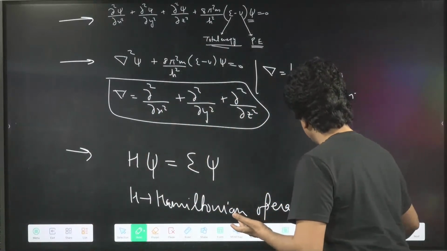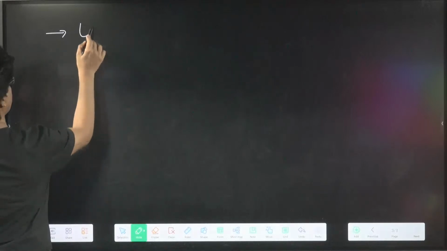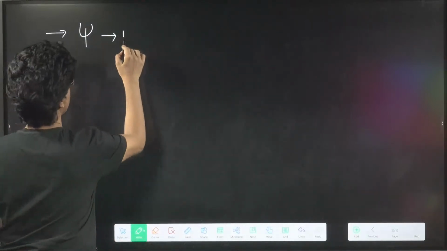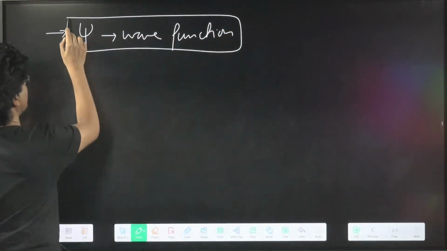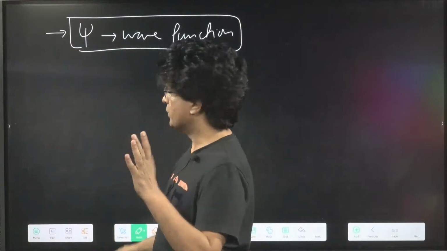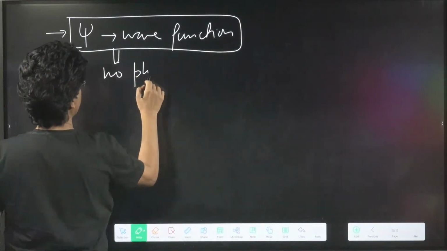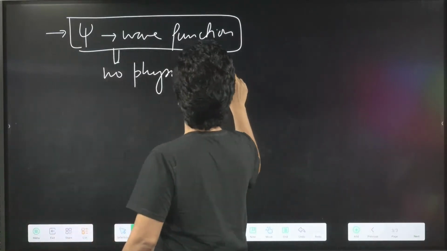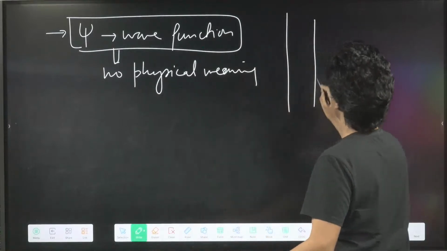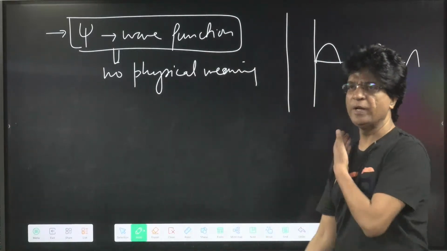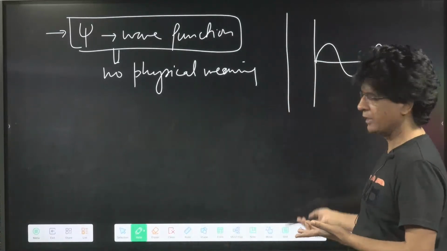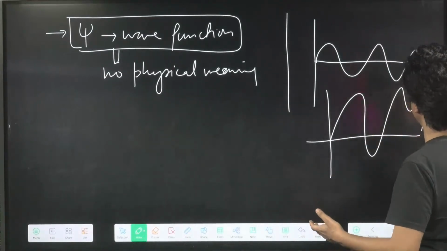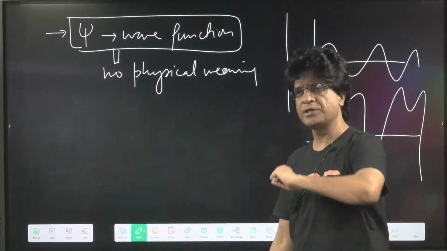So let us move on to what we have to do with this Schrodinger wave equation. It contains a Greek letter, psi, and its meaning is wave function. If someone asks you what the physical meaning of psi is, there is none. It's simply a mathematical curve. For example, if I give you a sinusoidal curve, does it have any physical meaning? No, nothing whatsoever. Similarly, psi can be a curve like this or like this. It's simply a mathematical curve.